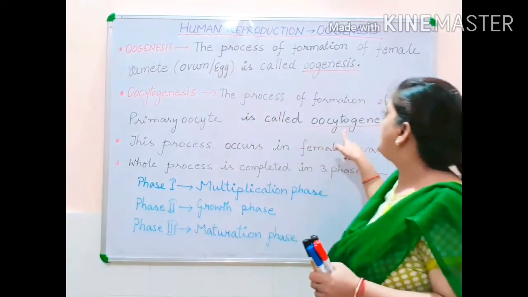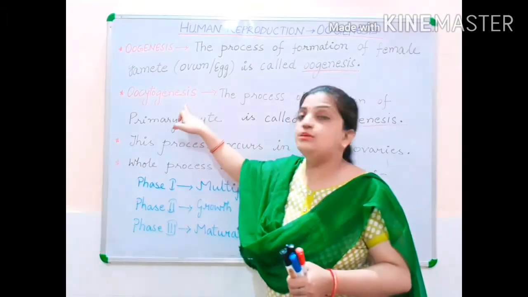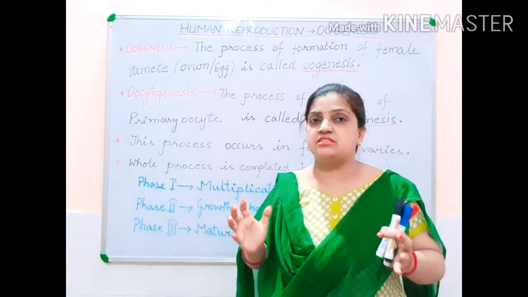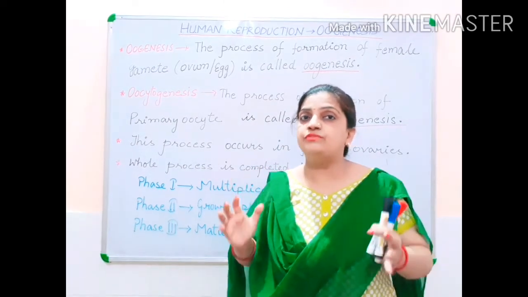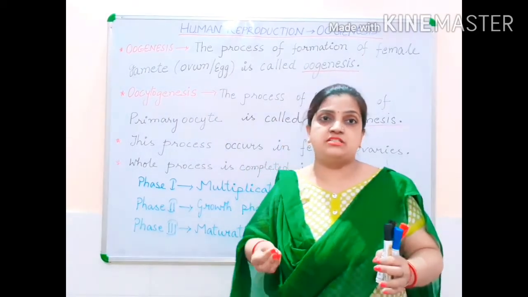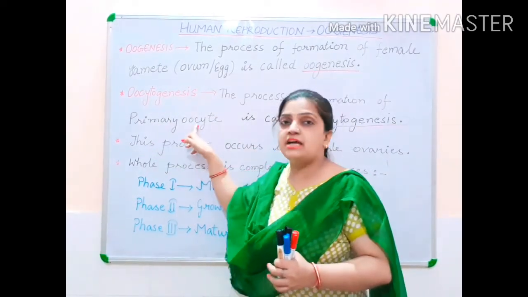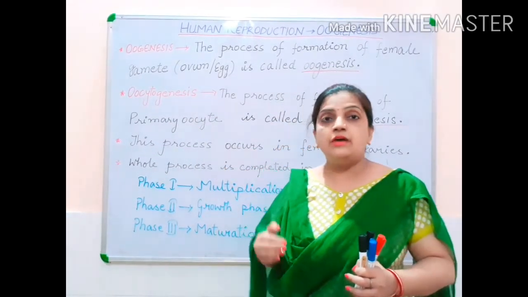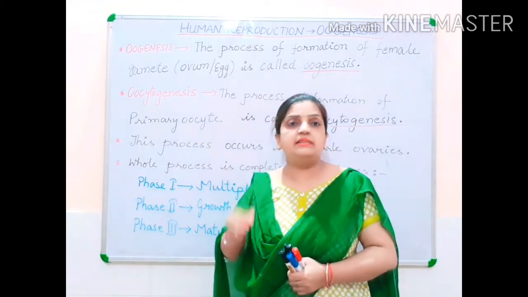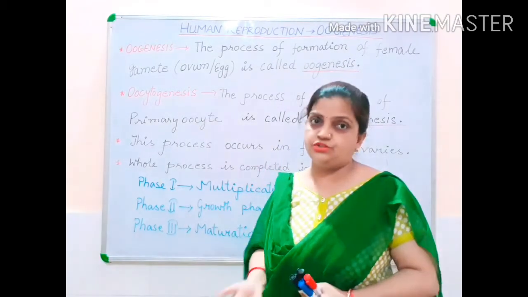The difference is that oogenesis is the complete process of egg formation, of ovum formation, and oocytogenesis is a part of oogenesis in which the primary oocyte is produced. You might be thinking, what is a primary oocyte? We will discuss each and every point in detail in the coming session of this video.